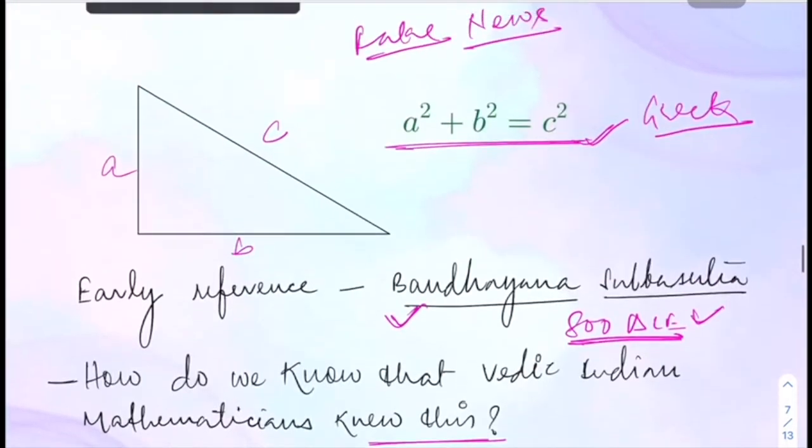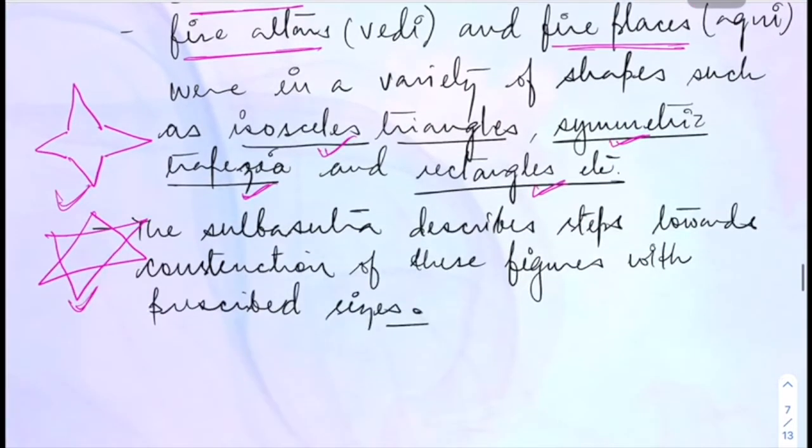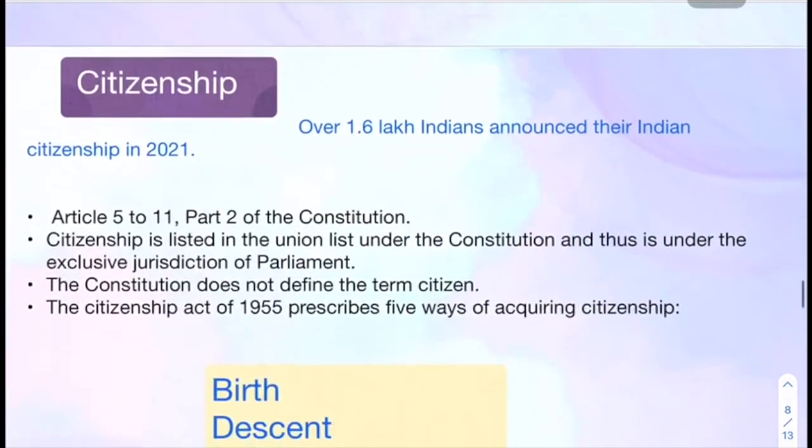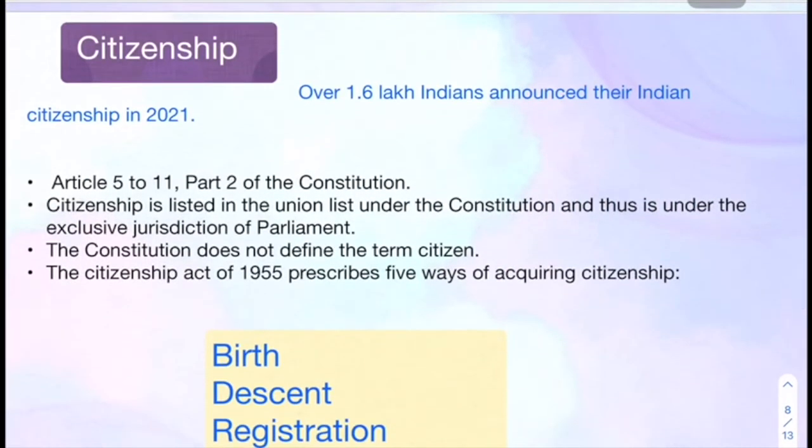So what is important for us? The first thing important for us is that this Pythagoras theorem has been taken from Buddhayan Sulba Sutra. So that is important, and next, all these things are not that important from the exam point of view. Next is citizenship. Why is this thing important for us? Because over 1.6 lakh Indians renounced their Indian citizenship in 2021.